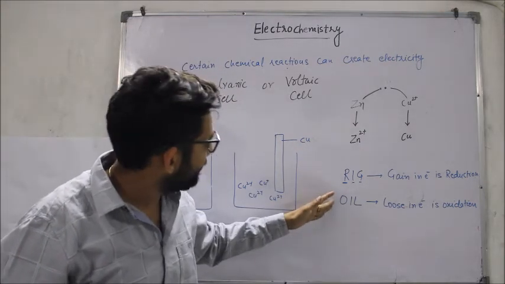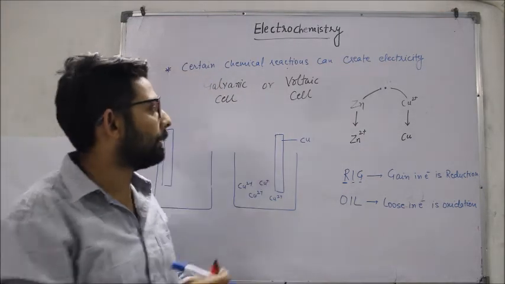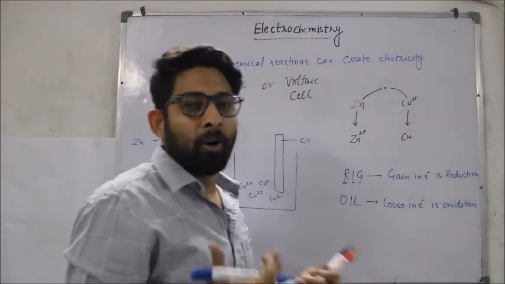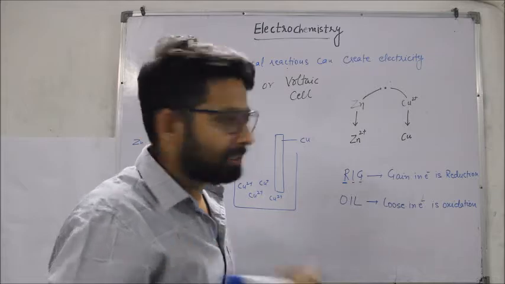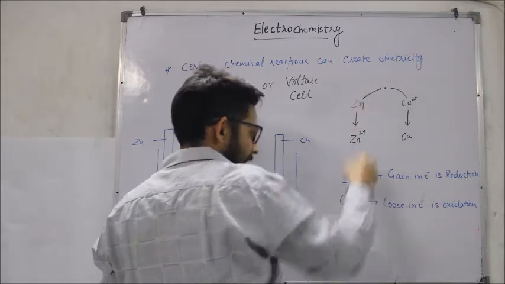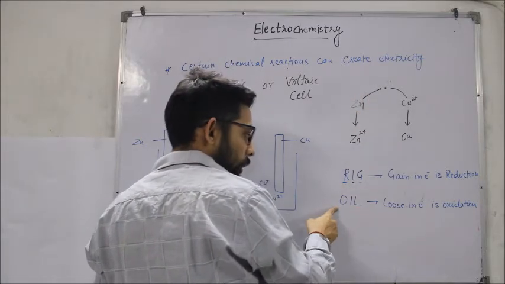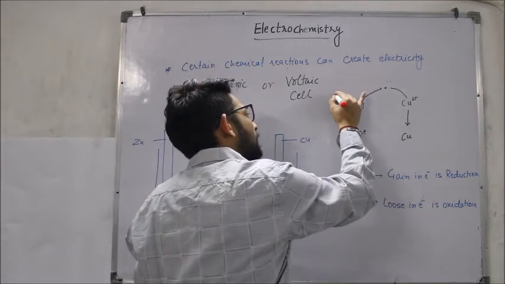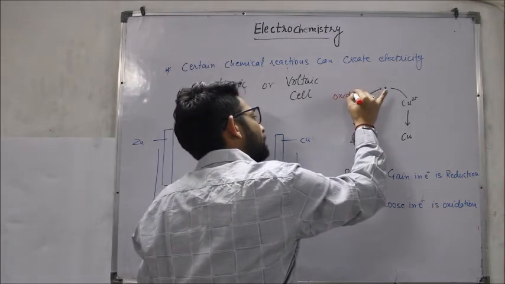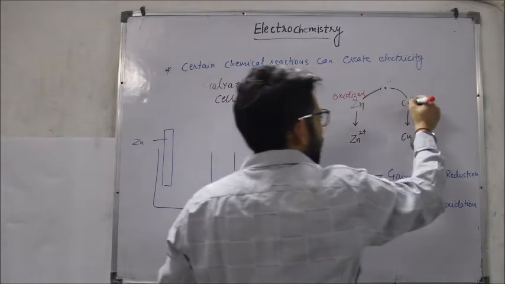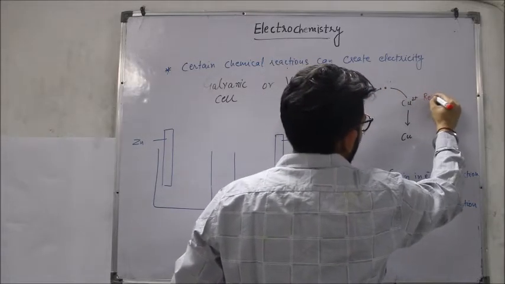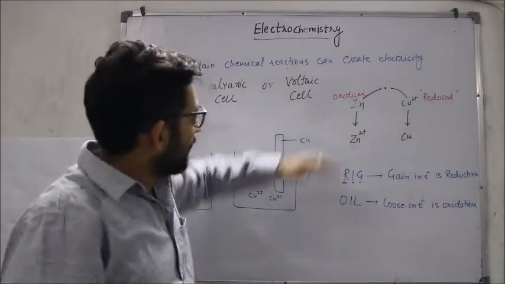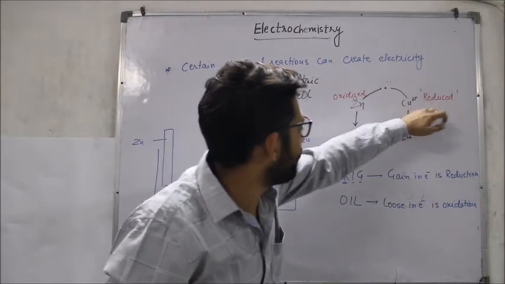अब rig and oil से हमें पता लग जाएगा. अब मुझे ये सोच के बताओ कि भाई इन दोनों में से oxidized कौन हो रहा है और reduced कौन हो रहा है. तो I guess it is very easy. Zinc is losing electron is oil, that is oxidation. That means कि zinc is getting oxidized and copper is gaining electrons, so he is getting reduced. तो यहाँ पर ये oxidized हो रहा है, ये reduce हो रहा है.